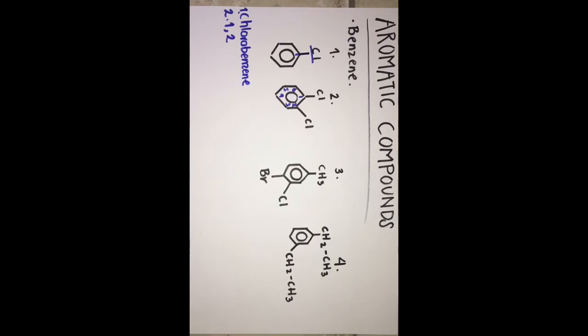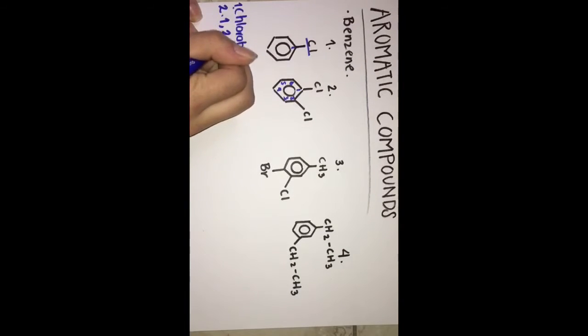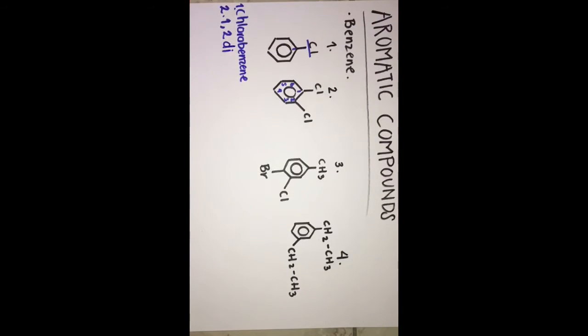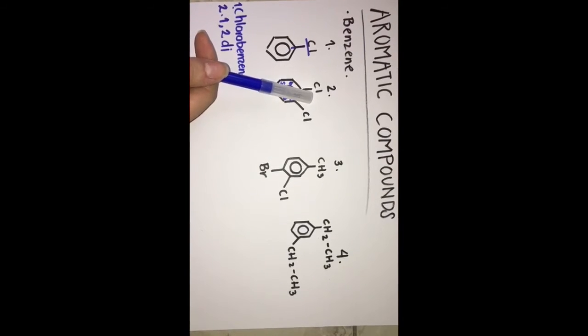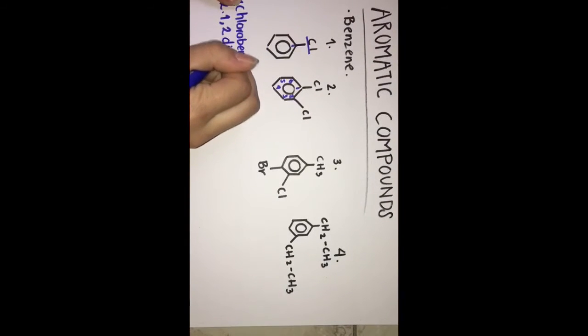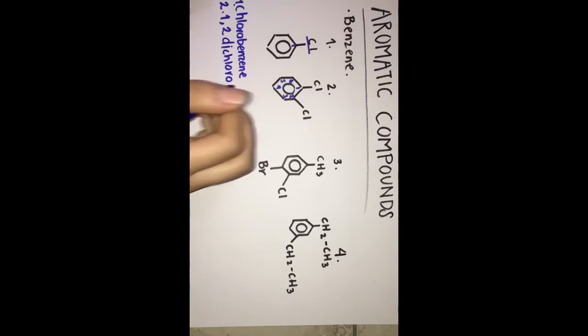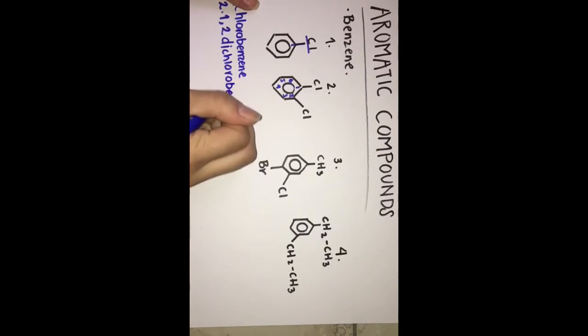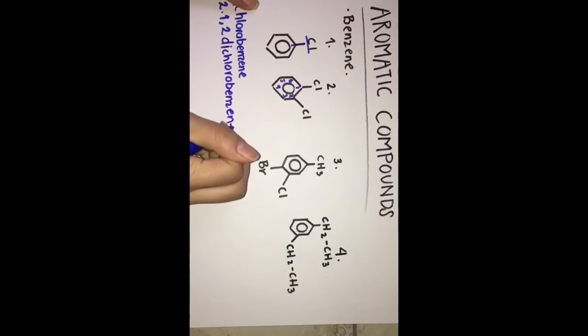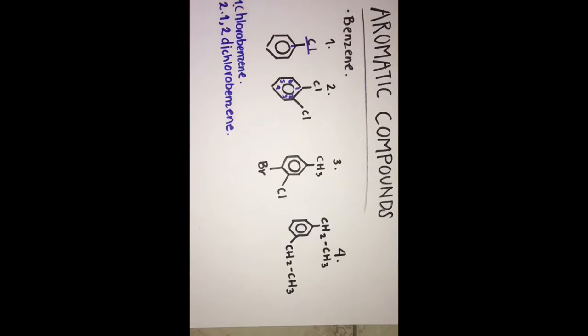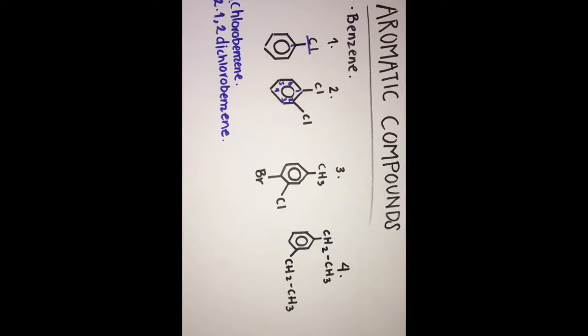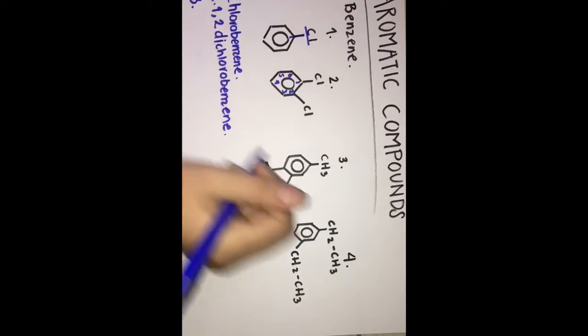Since there are 2 substituents, we're going to put di. And now we have chlorine, so we're gonna put chloro, and we're gonna finish up with benzene. Pretty simple, right?